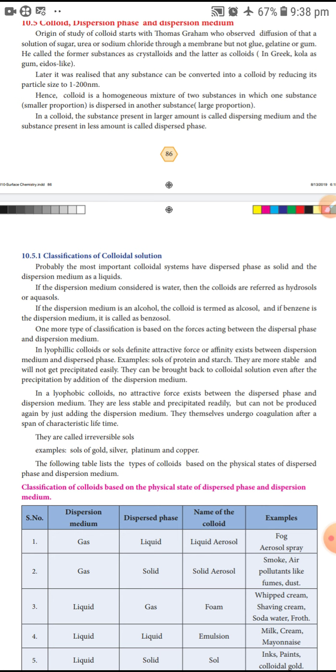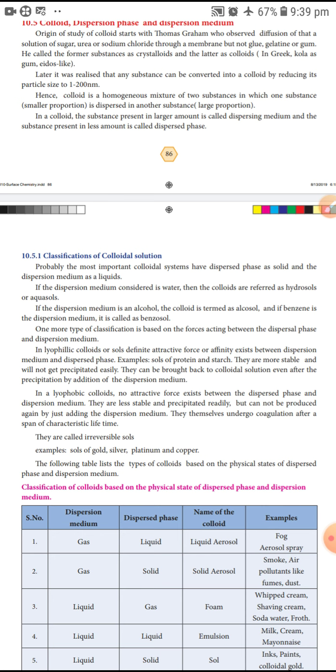Examples are salts of protein and starch. Because of their force of attraction, they are more stable and do not get precipitated easily, like starch and sugar solution. They can be brought back to colloidal solution even after precipitation by adding the dispersion medium.